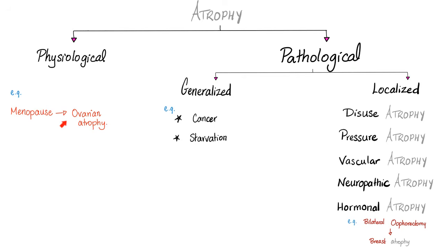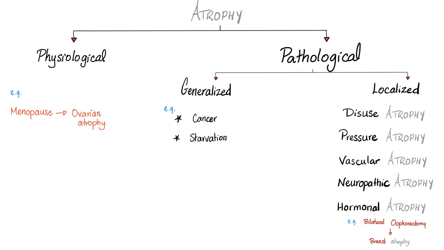Physiological, like after menopause, there is ovarian atrophy. When you grow up, your thymus atrophies. All of this is fine. Pathological, however, can be subdivided into generalized and localized. Example, cancer. Yes, cancer can atrophy all of your body. Starvation can cause atrophy of all of your body. Cachexia, marasmus, etc. Localized. We have many types of atrophy here.